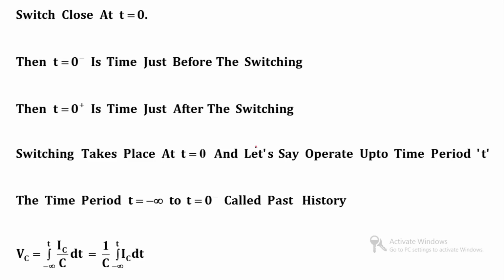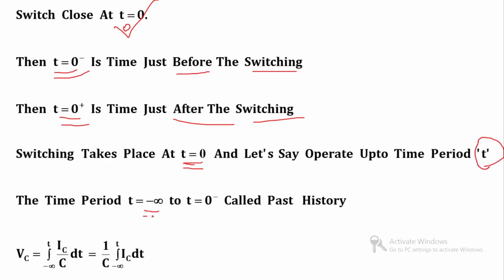Let us consider the switch closes at t equal to 0, and as usual 0 minus is known as before switching, 0 plus is known as after switching. Let us say switching takes place at t equal to 0 and operates for a time interval of t.